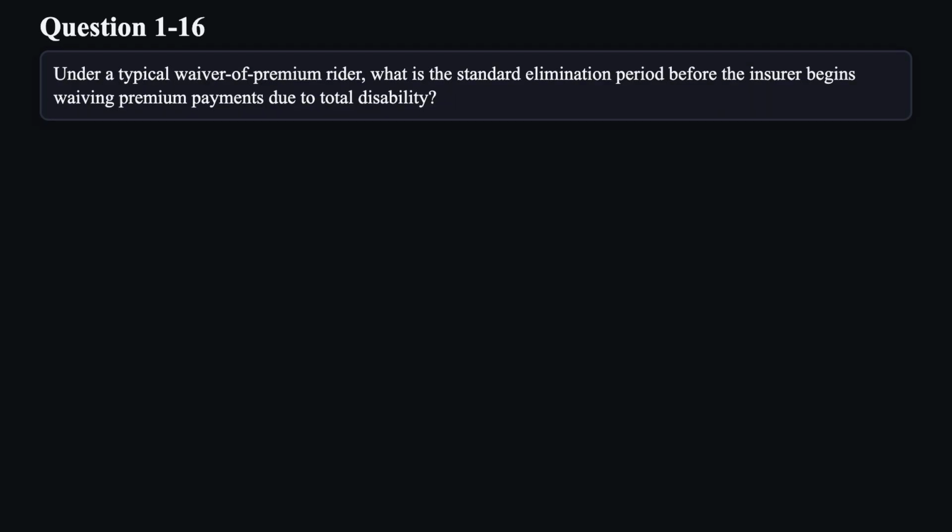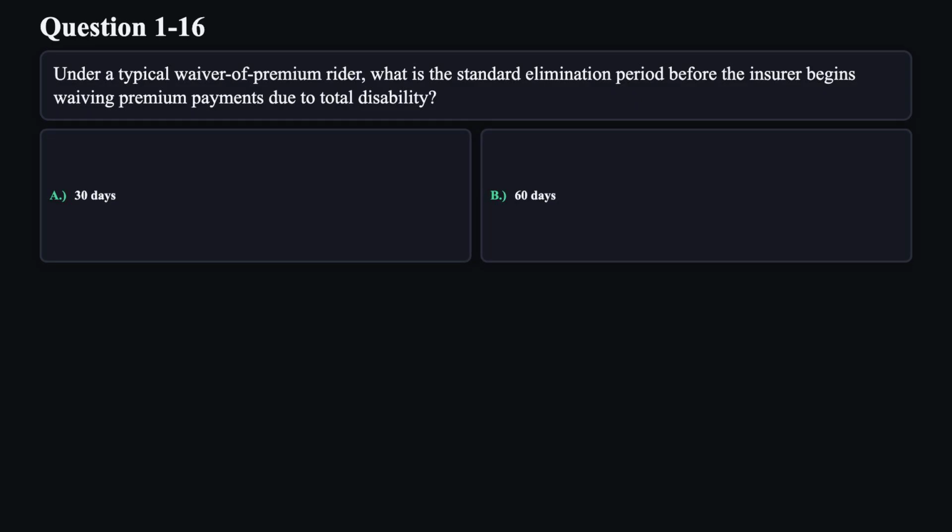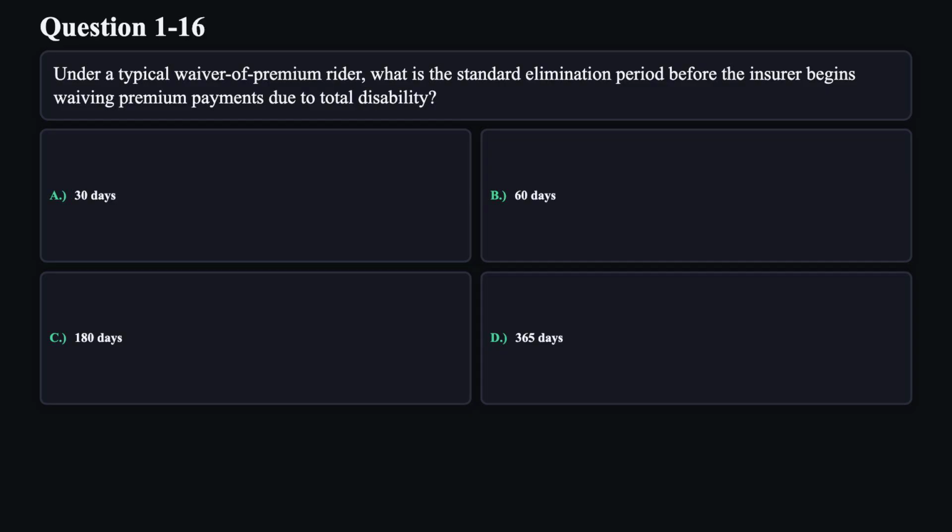Question 16. Under a typical waiver of premium rider, what is the standard elimination period before the insurer begins waiving premium payments due to total disability? A. 30 days. B. 60 days. C. 180 days. D. 365 days.